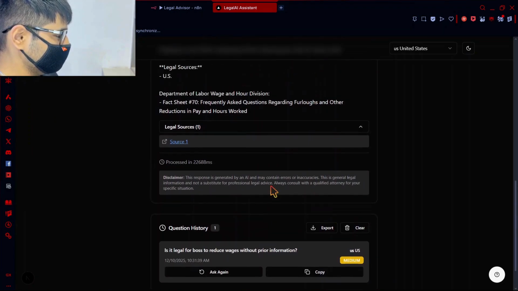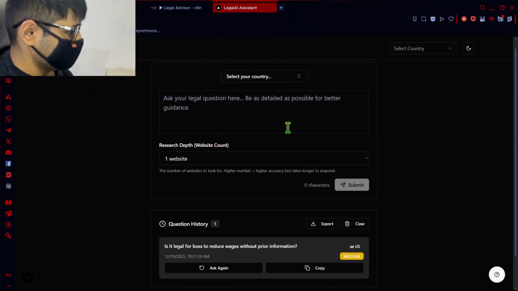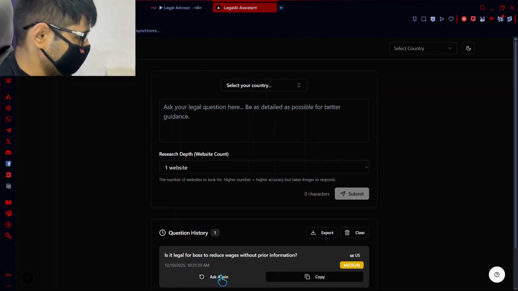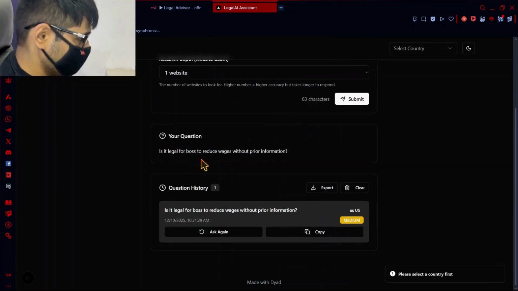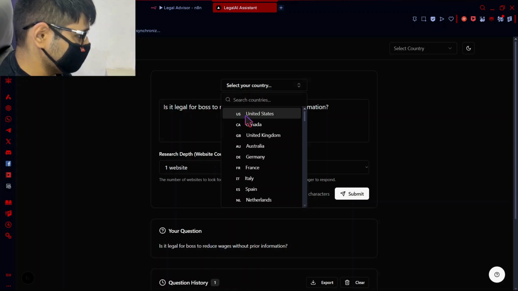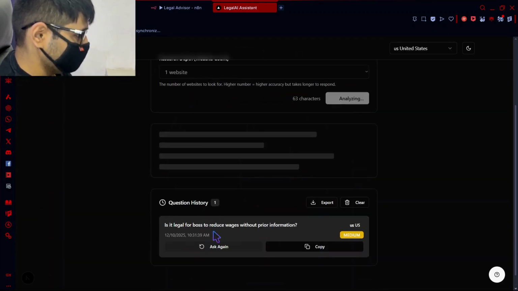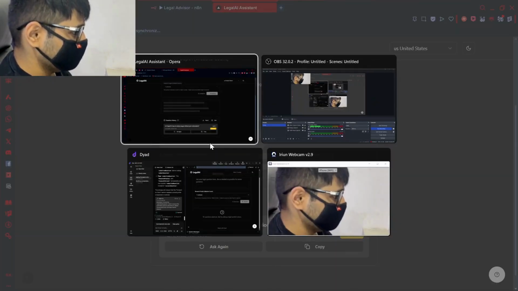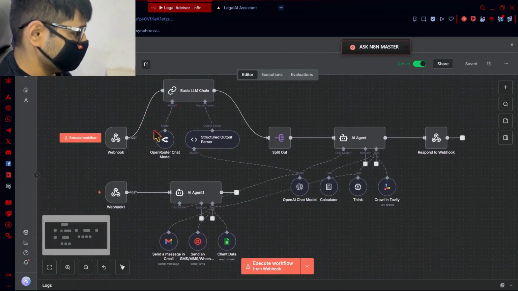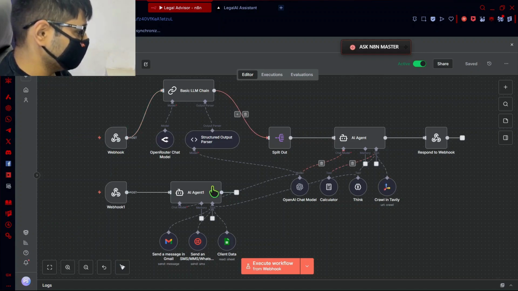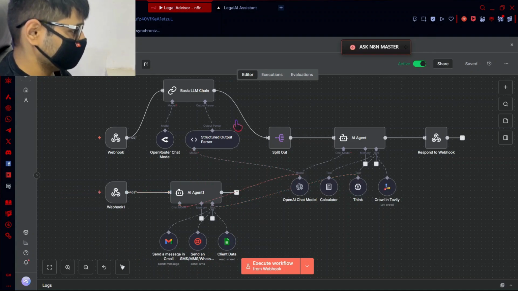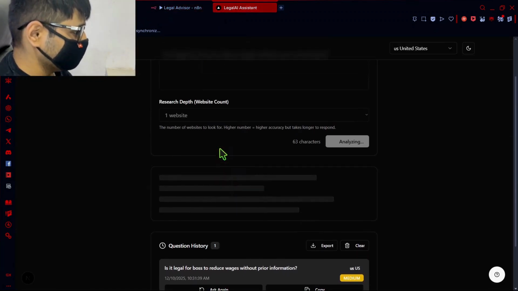Now, alright, redoing it because of some technical problem. I am asking the question again. Please select a country first. Okay, so we will select United States again, and we will ask it again. And in the meantime, this was our workflow, and the first workflow worked perfectly. The problem was the second workflow wasn't showing, so I'm redoing it after fixing the problem.